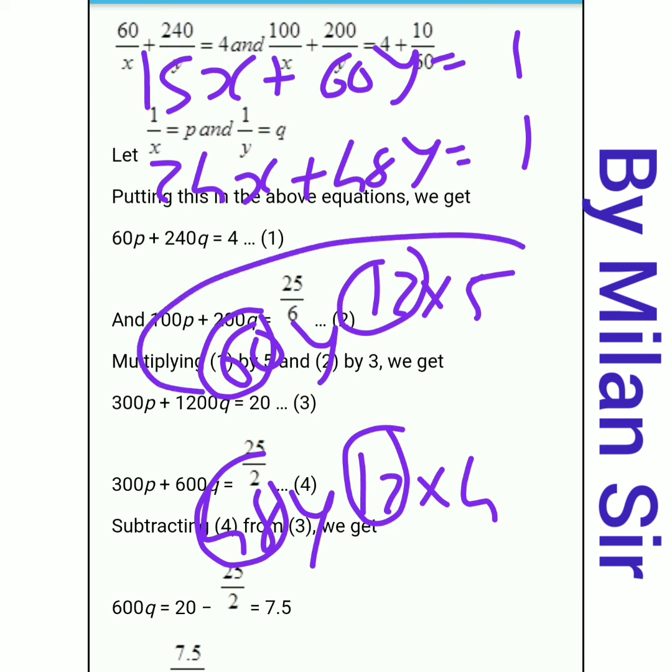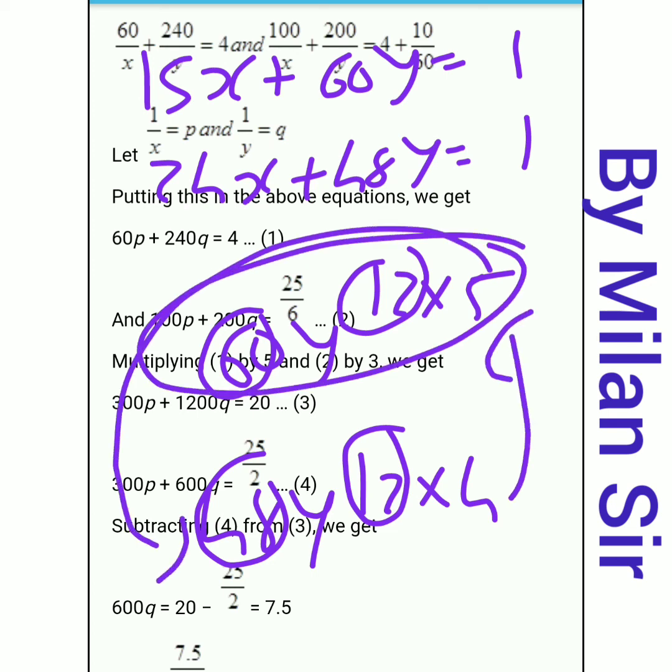So multiply equation number 3 with 4 and multiply equation 4 with 5. We only need to transfer 4 and 5. So we get the same answer because here 60 into 4 is 240 and 48 into 5 is also 240.